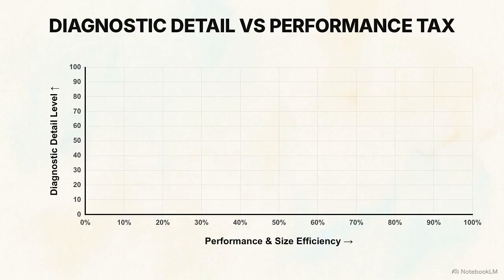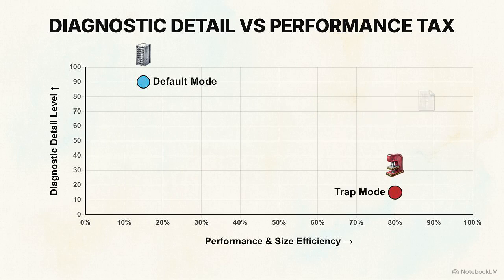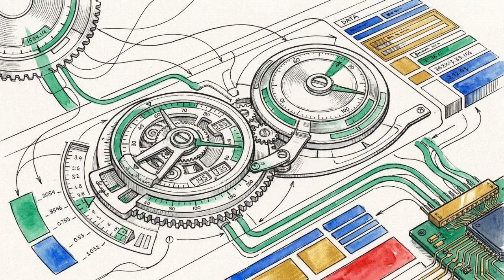This scatter plot maps the C++ security trade-off, weighing diagnostic detail on the y-axis against performance efficiency on the x-axis. Default mode provides high detail but low performance due to code bloat. Conversely, trap and loop modes deliver high performance but almost zero diagnostic detail. To break this trade-off matrix, selective UBSan uses execution data to prioritize instrumentation. This relies on profile-guided optimization.